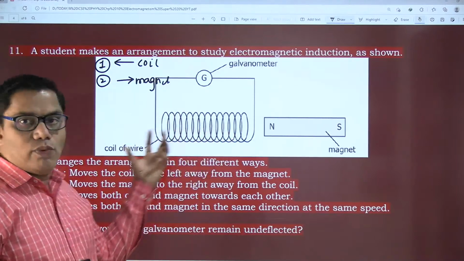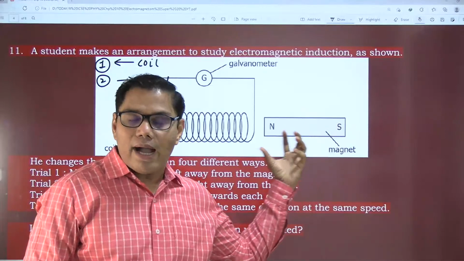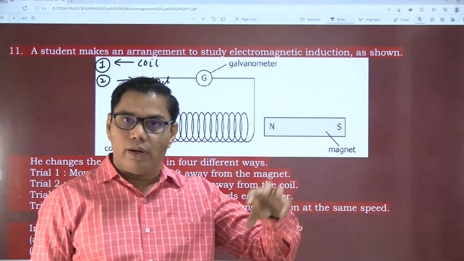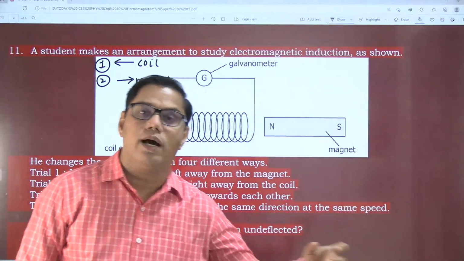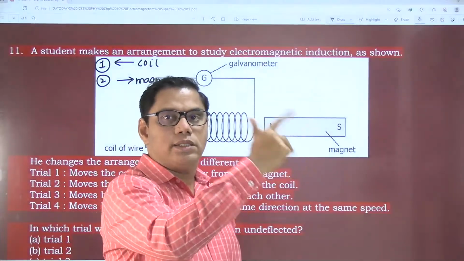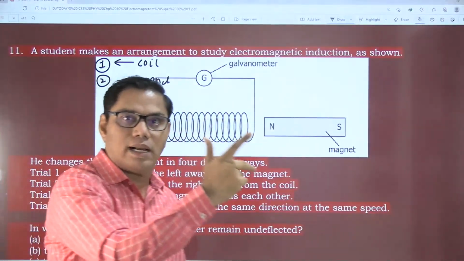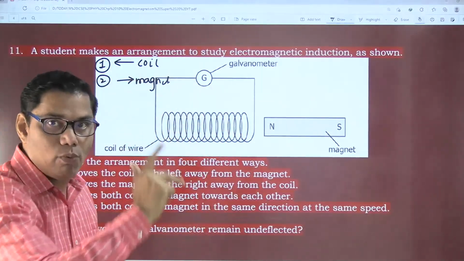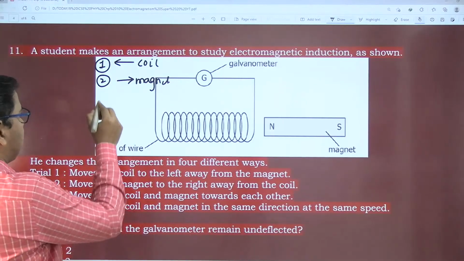In both cases, whether you are moving a coil or a magnet, there will be a flux and there will be an induced current. The direction of induced current is given by Fleming's right hand rule. Let's see whether we require the right hand rule here or not.